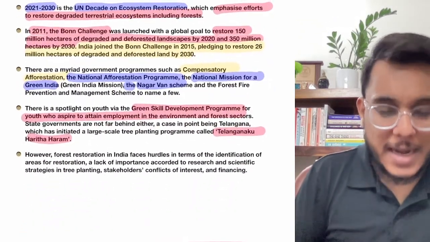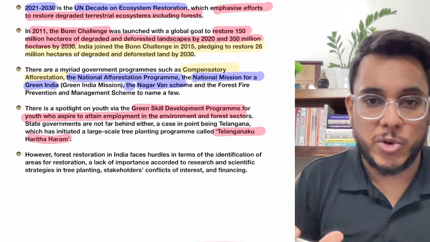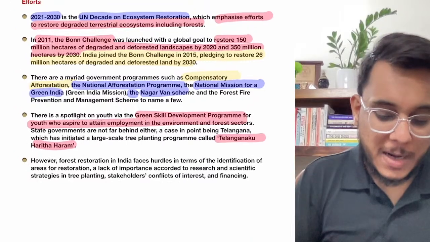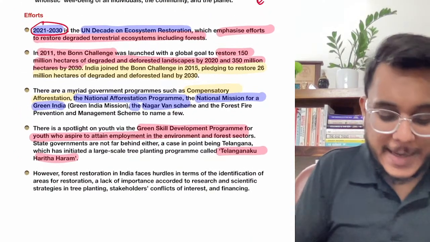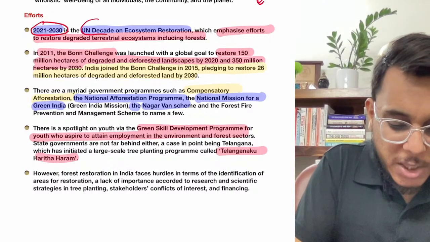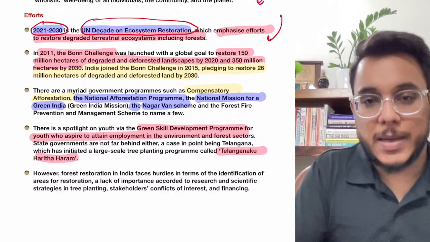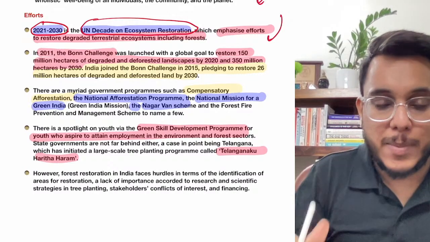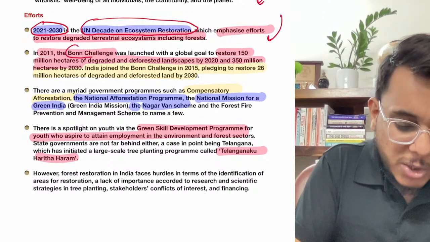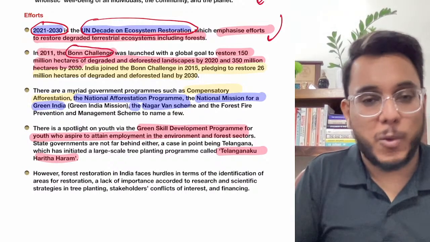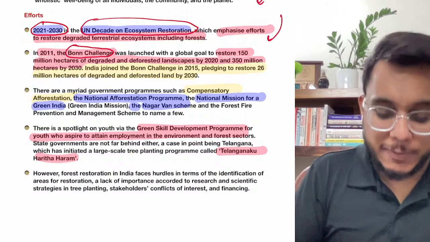Now, what are India's efforts in this particular respect, and what are the international efforts? That is something we are going to see. First of all, the decade of 2021 to 2030 is being observed as the United Nations Decade on Ecosystem Restoration, where it is expected that all the UN member countries will be restoring the forest. Moreover, there is also the Bonn Challenge that has been taken by India. Now, what is the Bonn Challenge? The Bonn Challenge has certain targets for restoring the forest.